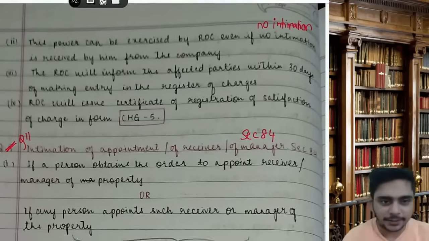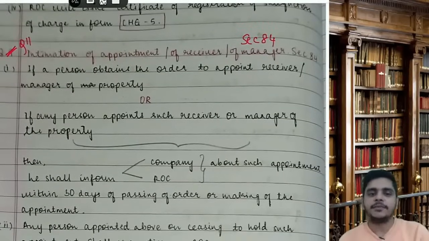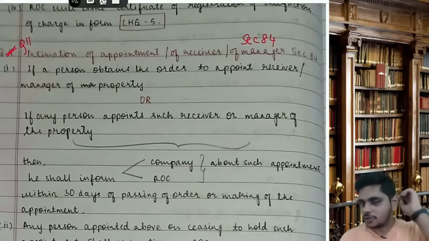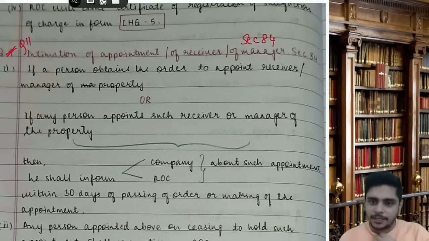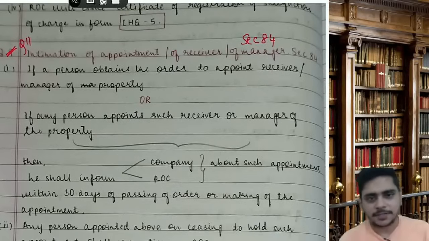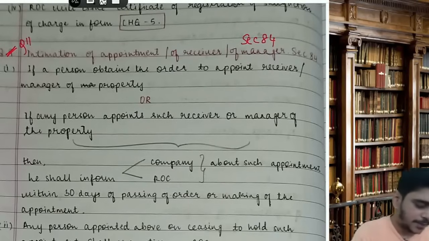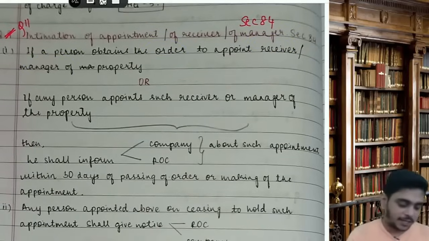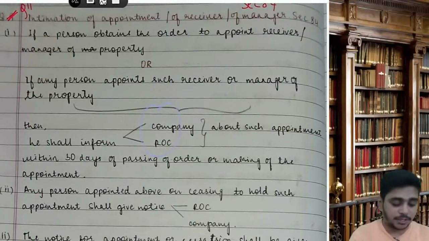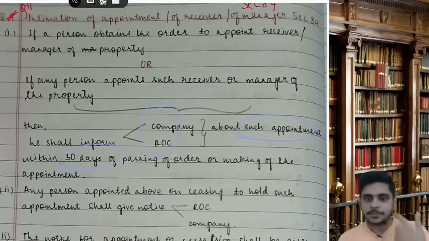Section 84: intimation of appointment of receiver or manager. What happens if the company is not paying the money? The bank will take possession of the property, and the bank will not keep the property with them. The bank will appoint someone to manage the property. That person is called a receiver or manager. If a person obtains the order to appoint a receiver or manager of the property, or if any other person appoints such receiver or manager, then he shall inform the company and the ROC about such appointment within 30 days of passing the order.